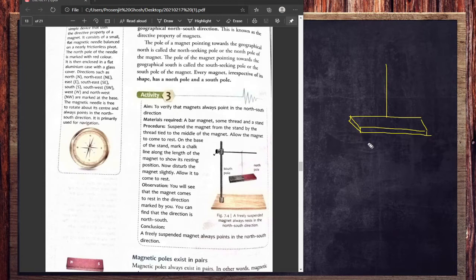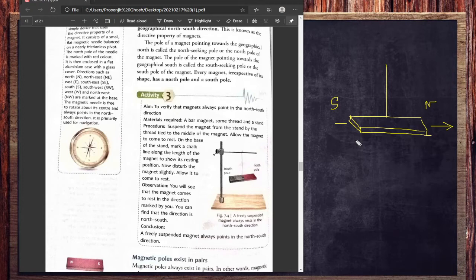After a certain time, it will come to rest in a position where one side shows the north pole and the other side faces the south pole. Again, if you change that direction, it will automatically come back to this same position. No matter how many times you change the position, it will automatically come to the same position.